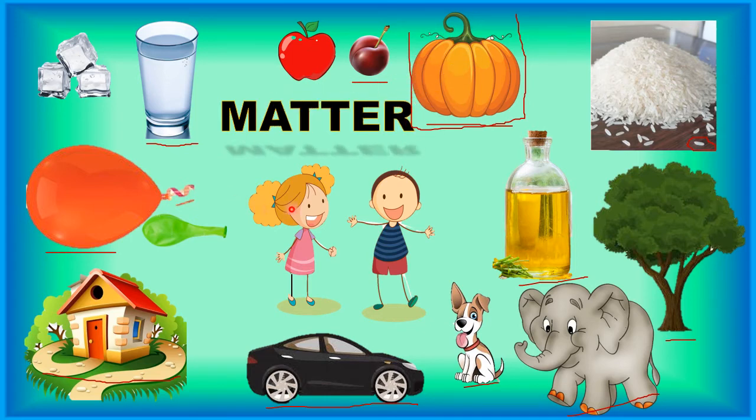Is it clear, children? So what is matter? Matter is anything that has mass, means shape, and needs space to occupy. This is all about matter, children.